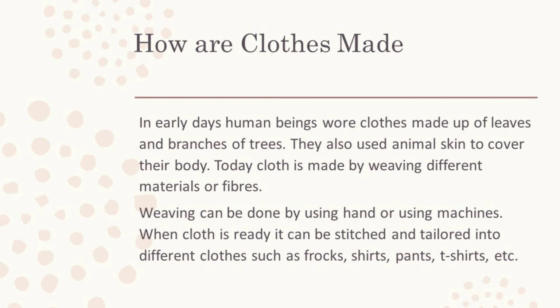How are clothes made? In early days, human beings wore clothes made up of leaves and branches of trees. They also used animal skin to cover their body. Today, cloth is made by weaving different materials or fibers. All these fibers are either natural or synthetic. Weaving can be done by hand or using machines. When cloth is ready, it can be stitched and tailored into different clothes such as frocks, shirts, pants, t-shirts, etc.